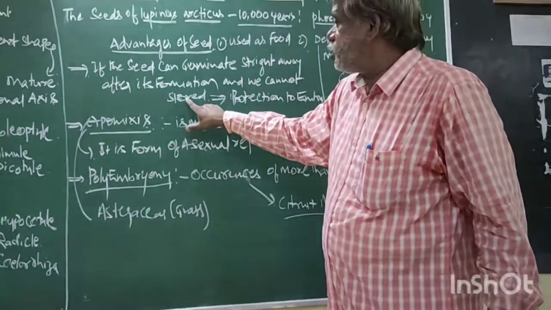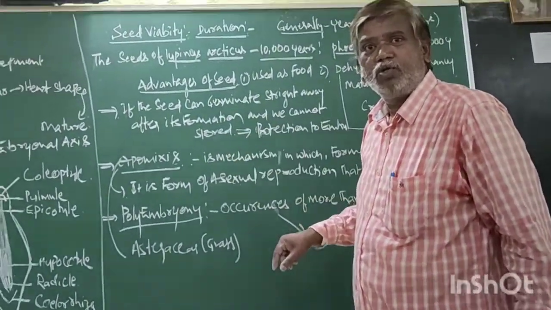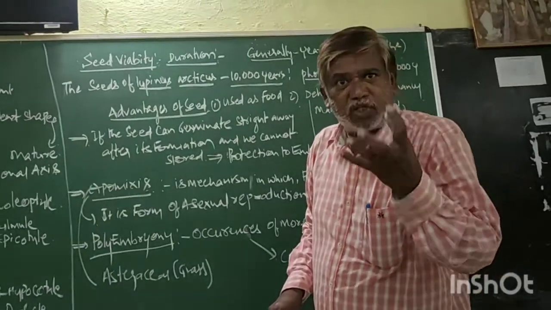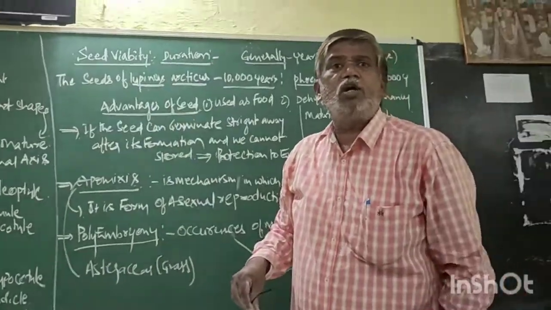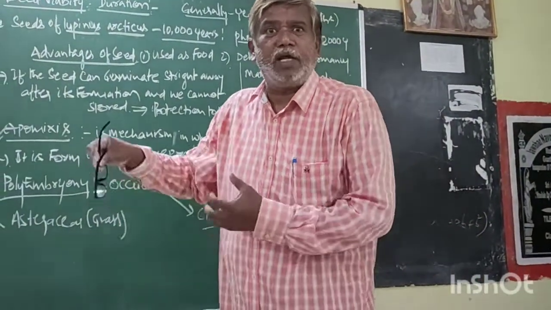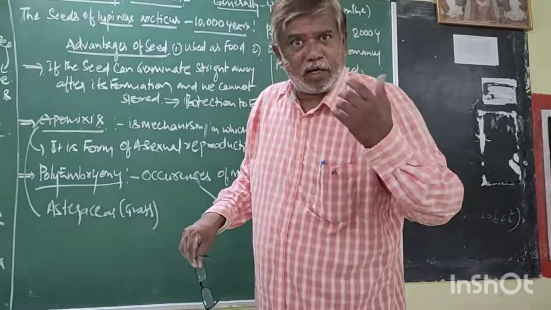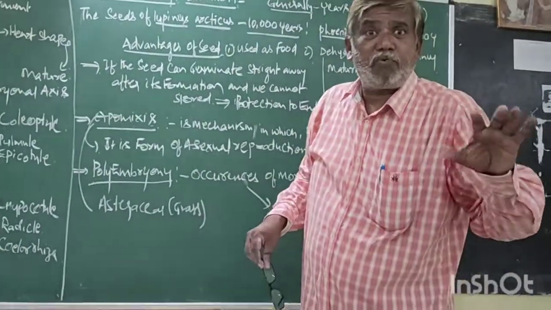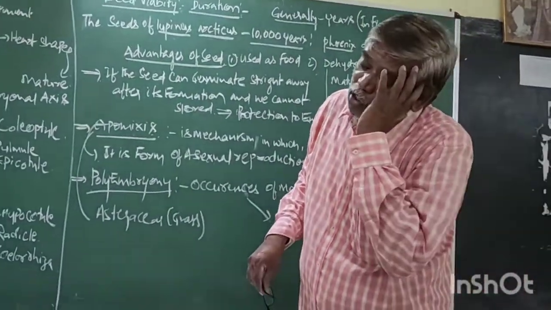Why must the seed be stored? At the time of formation of the seed, the surrounding condition is not suitable. Hence, the seed cannot germinate. When the condition returns to normal, the seed can germinate. Due to this, during unfavorable conditions, the seed undergoes dormancy.